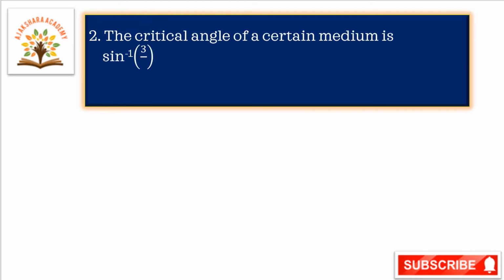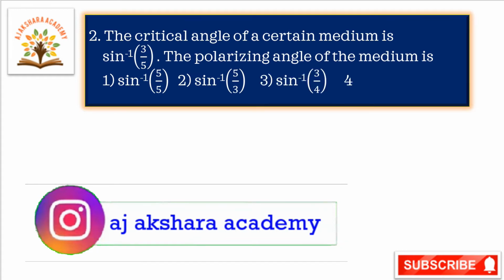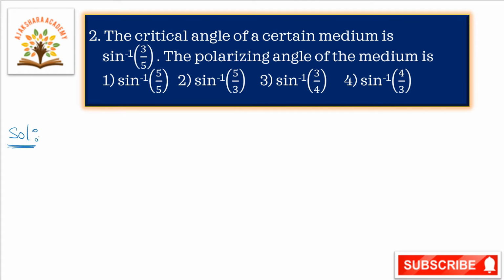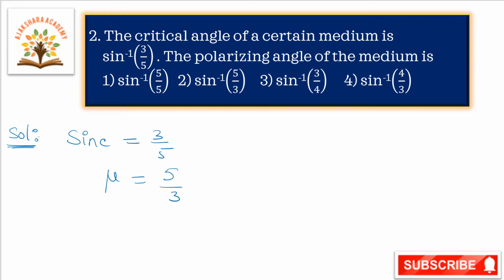The critical angle of a certain medium is sin inverse of 3 by 5. The polarizing angle of the medium is, here we have to calculate the polarizing angle of the medium. Let us go to the solution. Given in this question, sin C is equal to 3 by 5. From this we write mu is equal to 5 by 3.